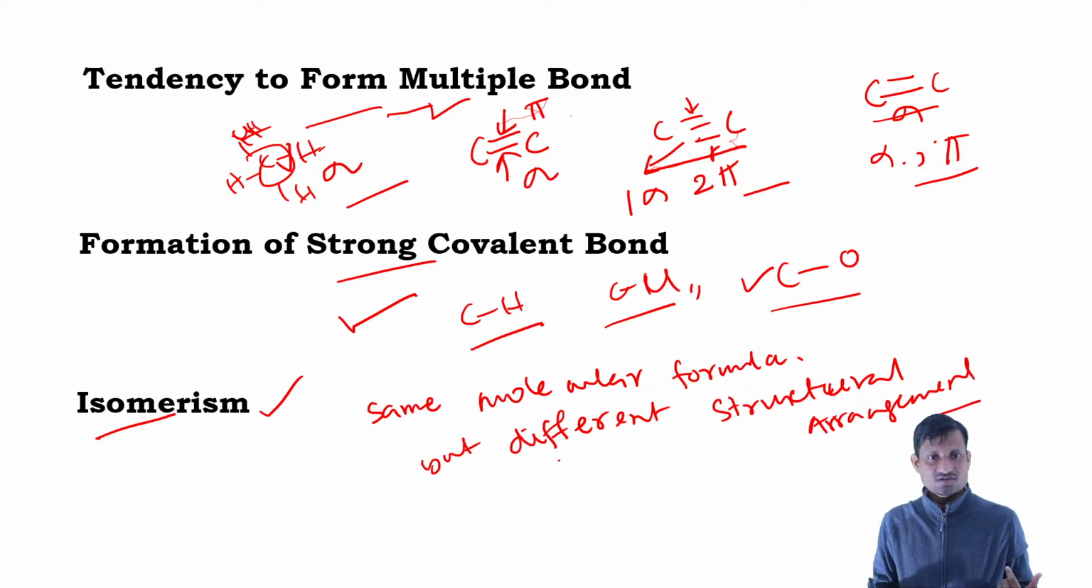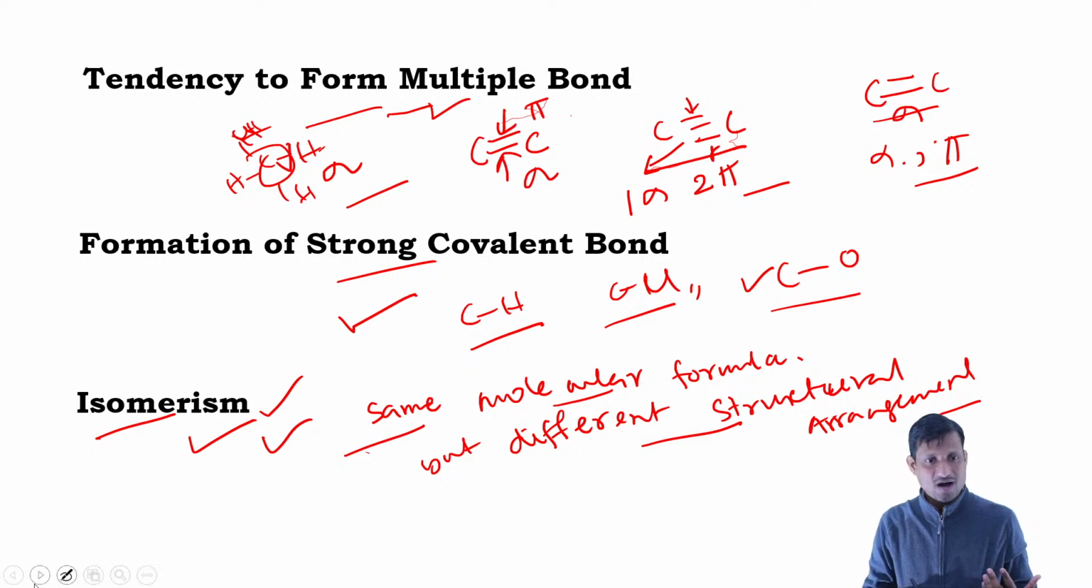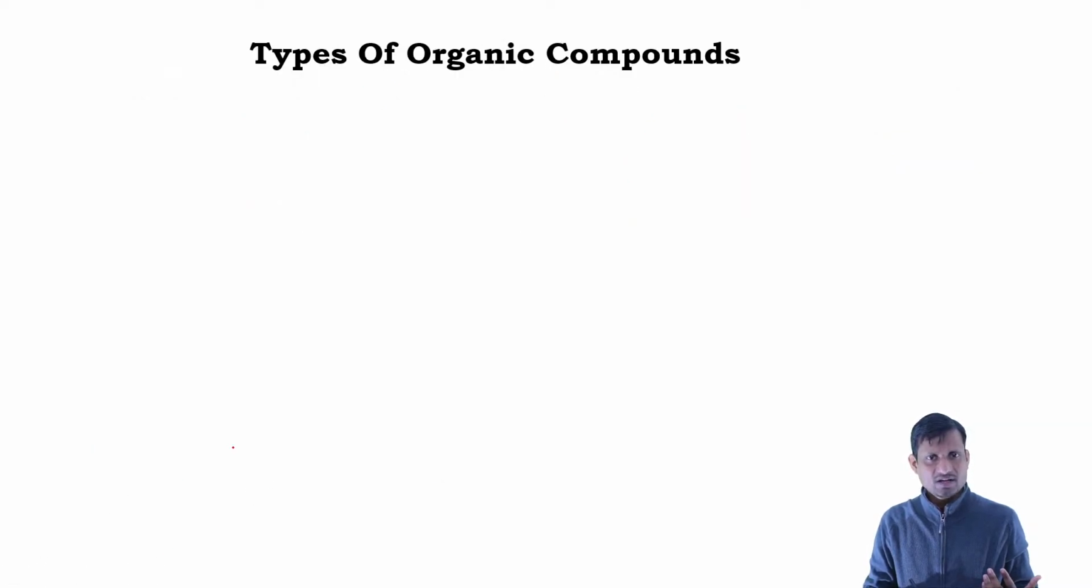Okay, so this is called isomerism. Basically, we will have the same molecular formula, but their structural arrangements are different. So that will create different molecules, and their properties will be different. We'll learn that in the isomerism chapter, and that is very interesting. Even though we have the same molecular formula, we can get a variety of compounds. Okay, so now the types of compound, it is important.